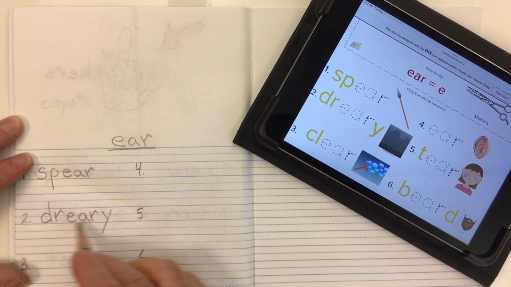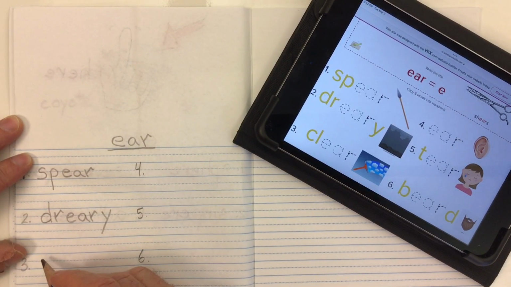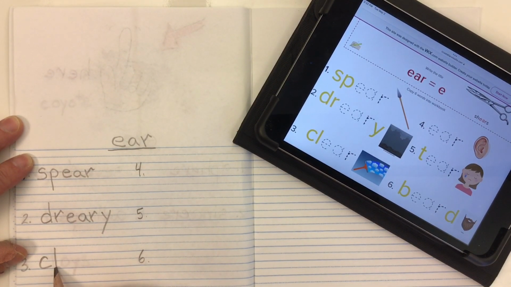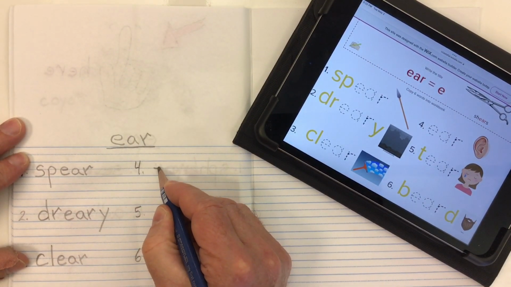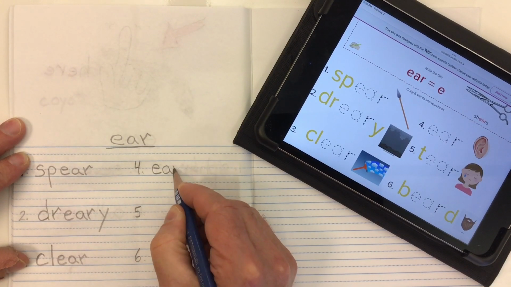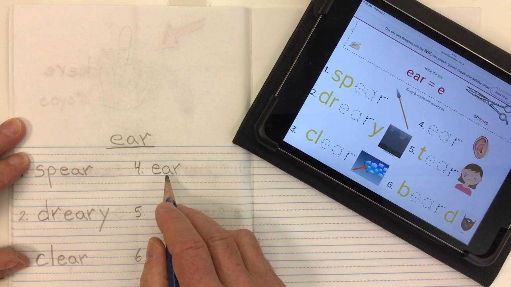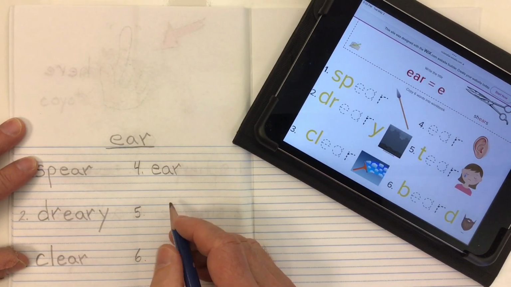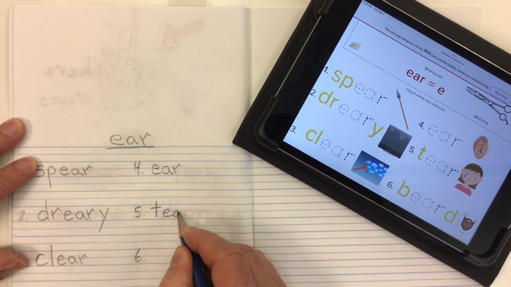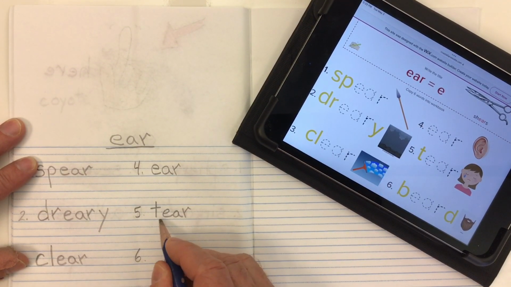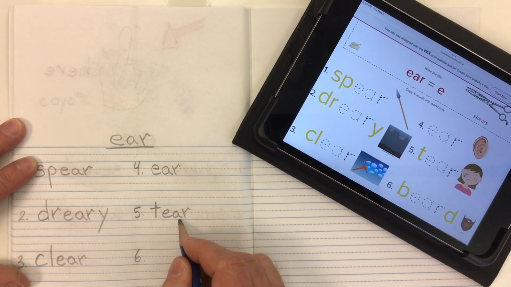Dreary. Word number 3 is clear. We get that cl sound from the consonant blend CL together. Cl, ear. There's our E-A-R. Clear. Word number 4, we don't have to add anything at the beginning. We can just do our ear, E-A-R, and that's like the ear on the side of our head that we hear with. Ear. Word number 5 is tear. We got our t from letter T and our ear, E-A-R. Tear, to cry.